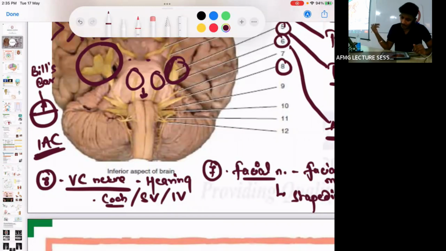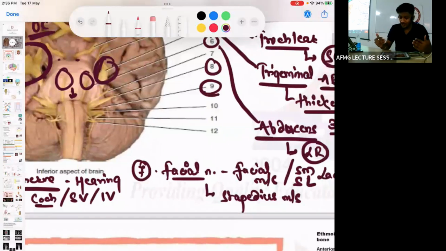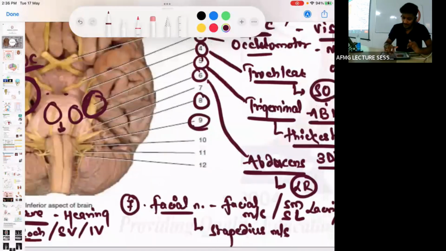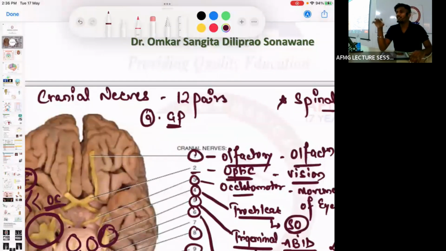Important thing. Next, if I talk about the 9th cranial nerve, which arises from the lateral aspect of the pons, the pontomedullary junction you can say. This 9th cranial nerve is the glossopharyngeal nerve. Okay, important. The 9th cranial nerve is the glossopharyngeal nerve.